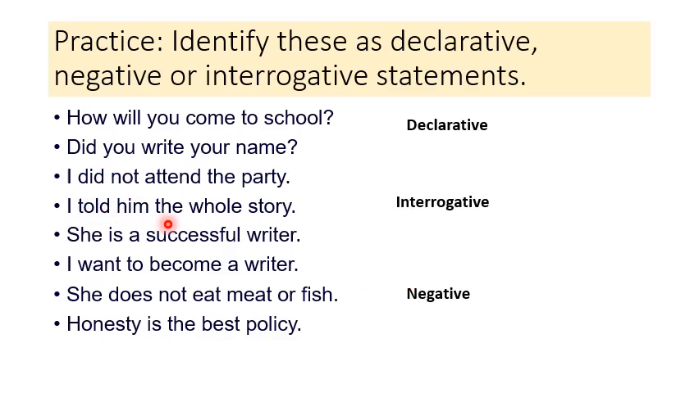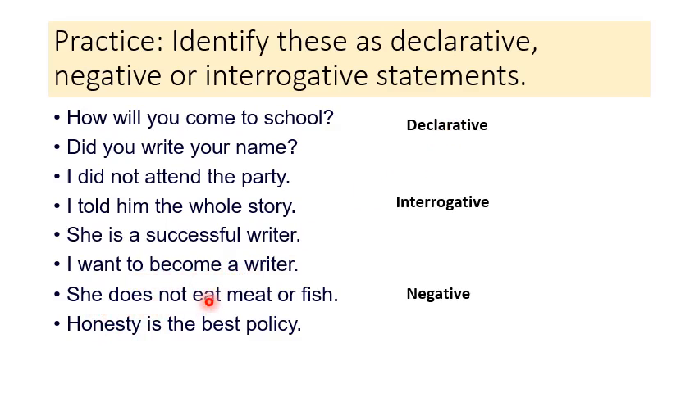I told him the whole story. It's just a statement. It does not indicate a negative or interrogative question. So that means it's a declarative sentence because it is declaring information. She is a successful writer. This also shows that it is a declarative sentence. I want to become a writer. Again, the same, we have a declarative sentence.